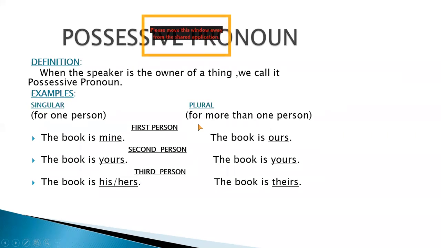Okay, now we are coming to the third form of personal pronoun. It is called possessive pronoun. The word possessive comes from possession. Possession means belongings. That means the things belong to you or me.